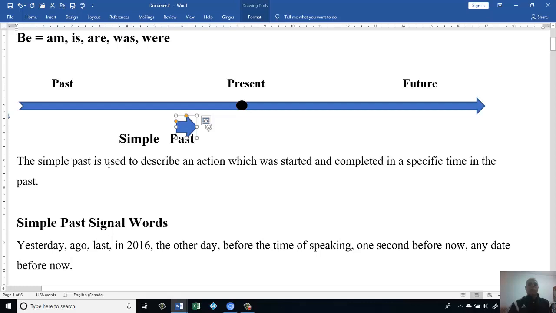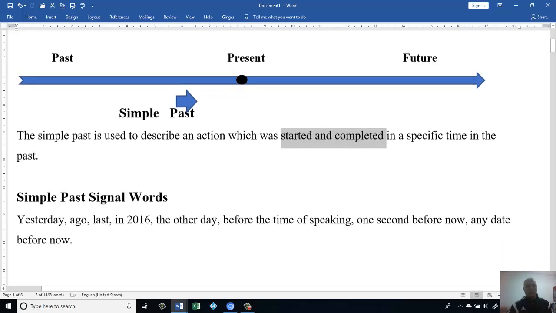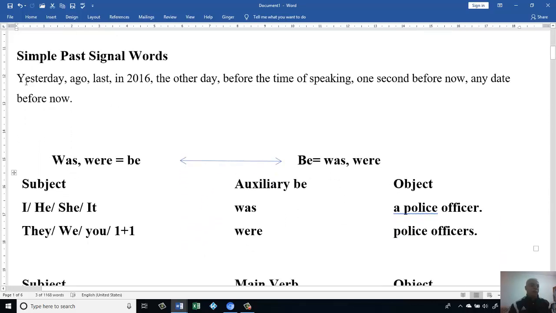Simple past is used to describe an action which was started and completed. Yeah, this is so important to know. Started and completed at a specific time in the past. We have some signals that indicate the action happened in the past. For example, we have yesterday, ago, last, in 2016, could be any year.